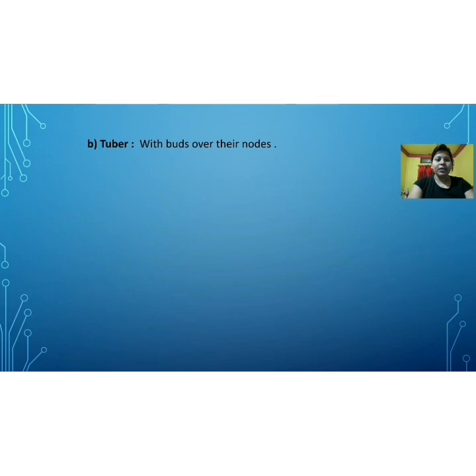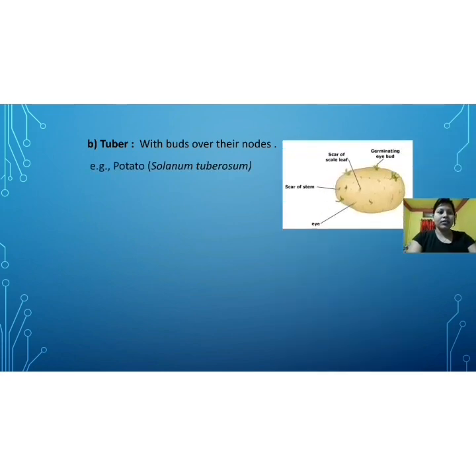Now, example of underground stem number 2 is tuber. The example is potato. All of you have seen potato. Potato is a modified stem with buds over its nodes. From those buds we may gain a new potato plant, or some new plants.